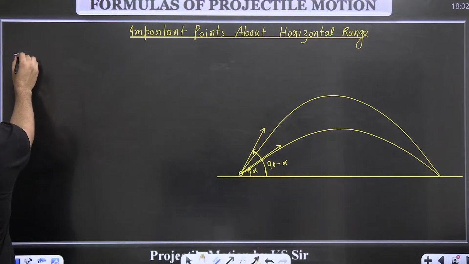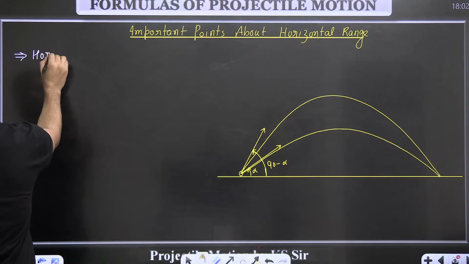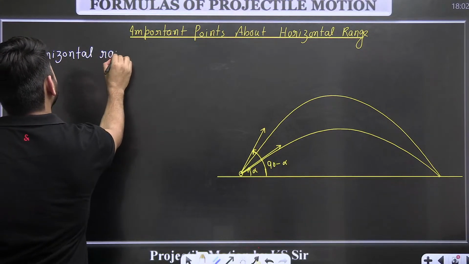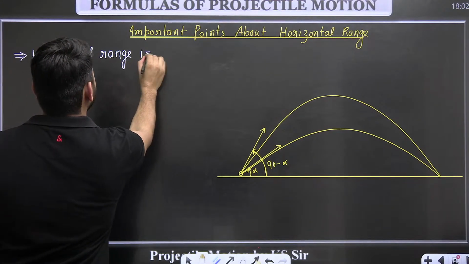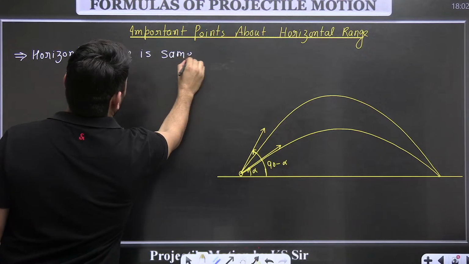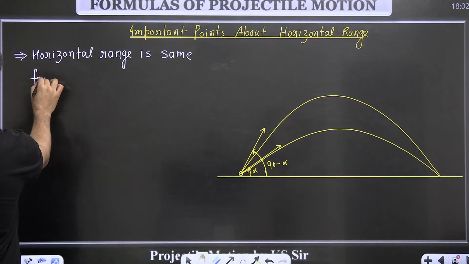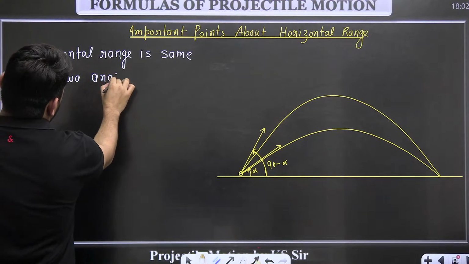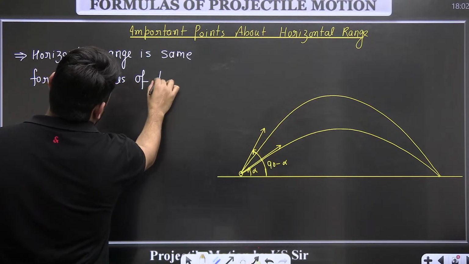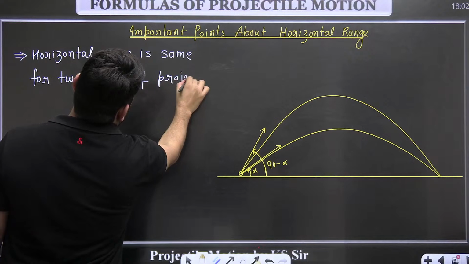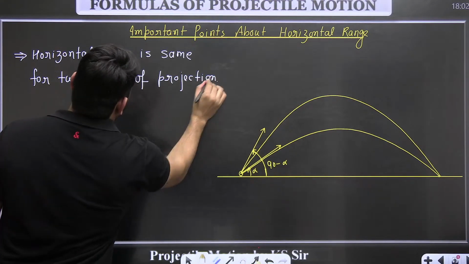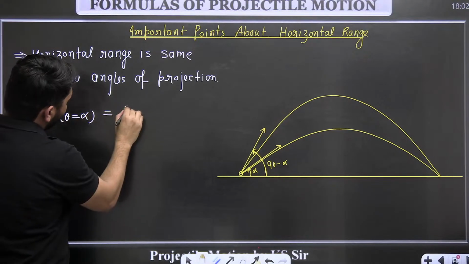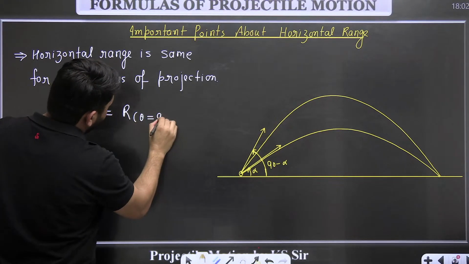So the first point is horizontal range is same for two angles of projection. So R for theta equal to alpha is equal to R for theta equal to 90 minus alpha.